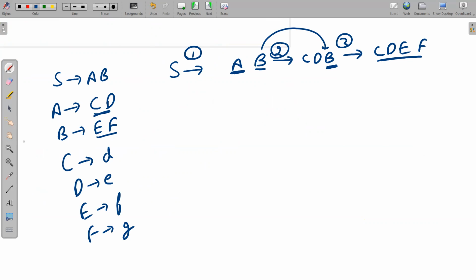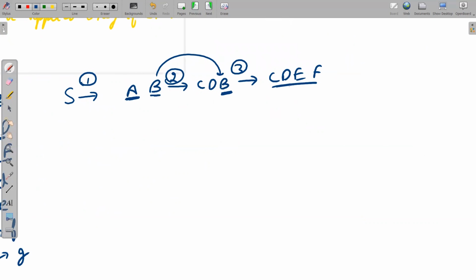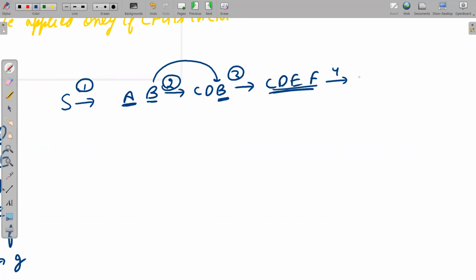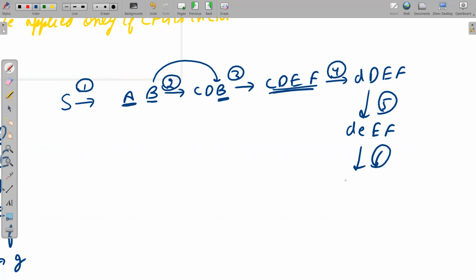Now you see here carefully, you have got 4 non-terminals. Now in step number 4, you will replace this capital C by small d. So small d, capital D, E, F. In step number 5, you are going to replace capital D by e. In step number 6, you are going to replace capital E by f, and in step number 7, you are going to replace capital F by g.